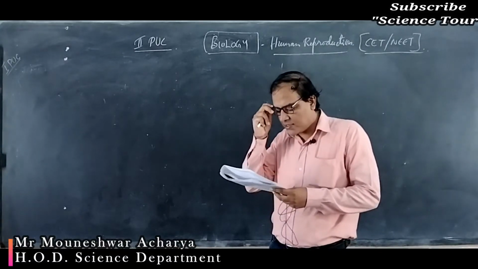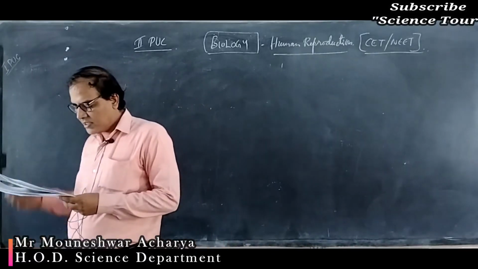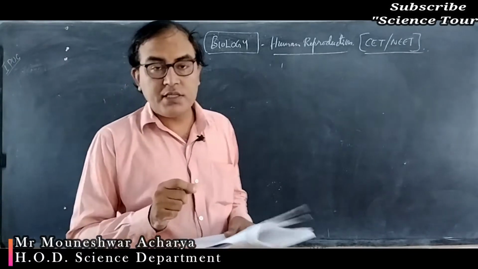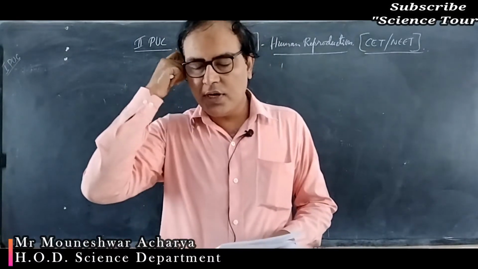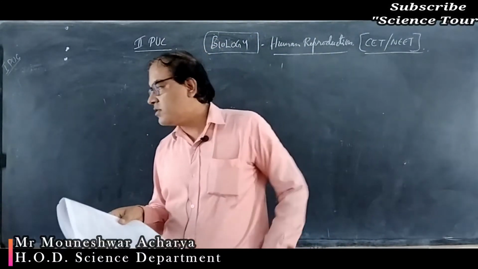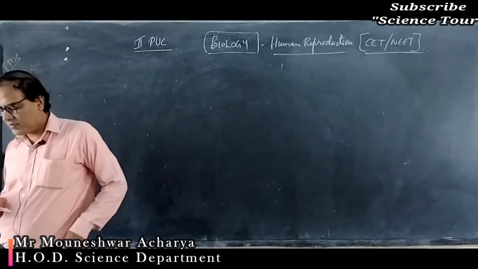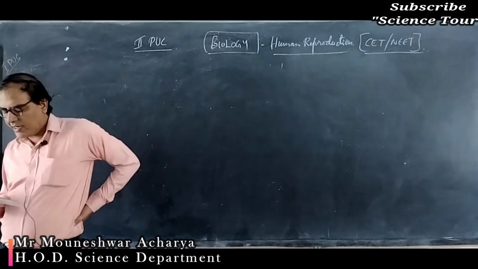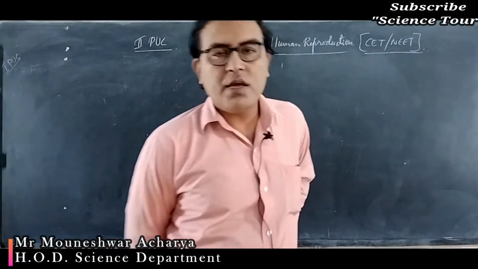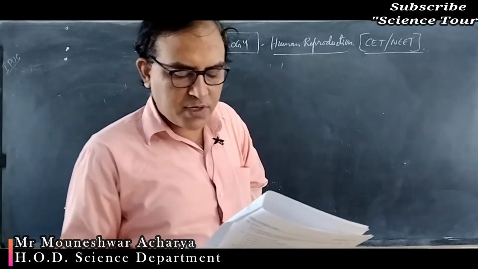Fertilization in human beings occurs in: 1. Isthmus to ampullary isthmic junction. You strike off the isthmic junction and retain only the ampulla, because it is not in the ampullary isthmic junction; it takes place in the ampulla itself. So that is the right answer. Fertilization takes place in the ampulla, not in the ampullary isthmic junction. The third one, uterus, is wrong, and infundibulum is also wrong.